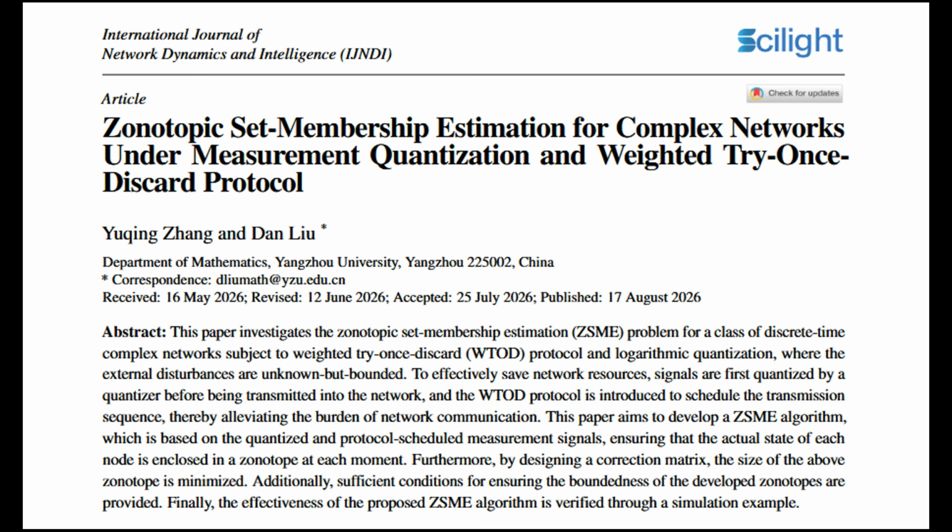Consequently, the uncertainty bubble measured by the f-radius never spiraled out of control. In fact, the scale of the bubble peaked around a value of 80 during the initial transient phase, but within the first 80 time steps, it aggressively dropped down and stabilized permanently below 25 for the rest of the simulation. The algorithm found its footing and stayed tight forever.